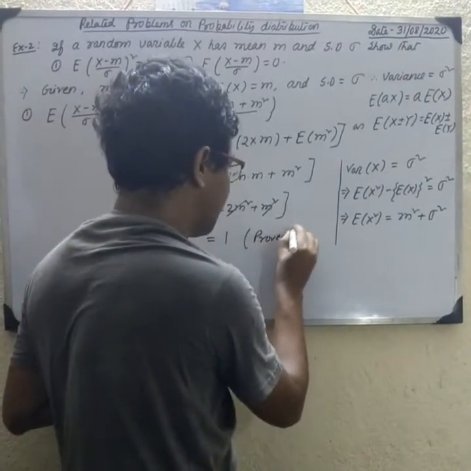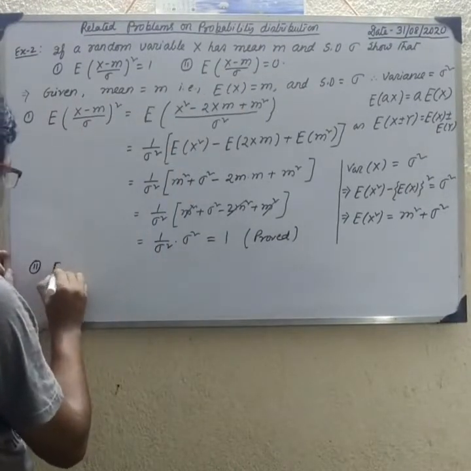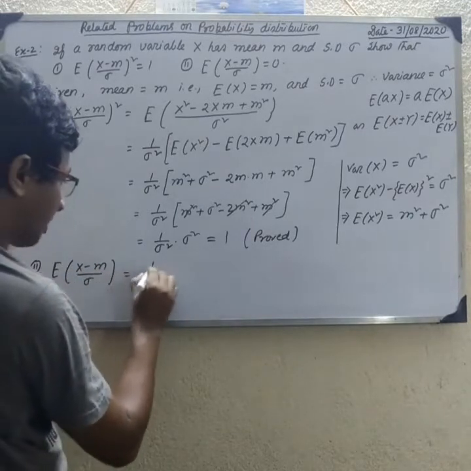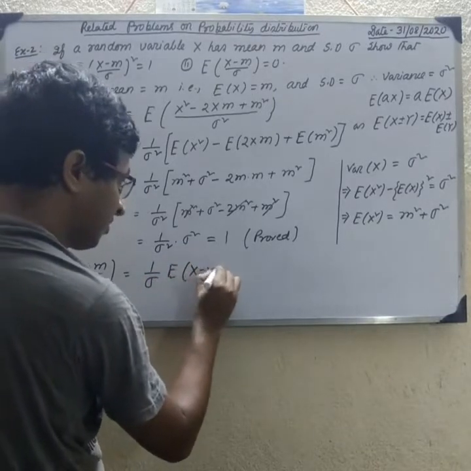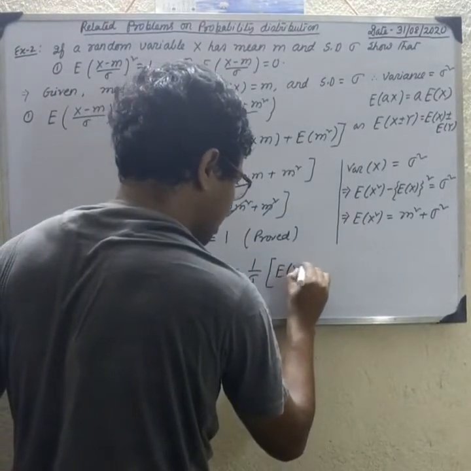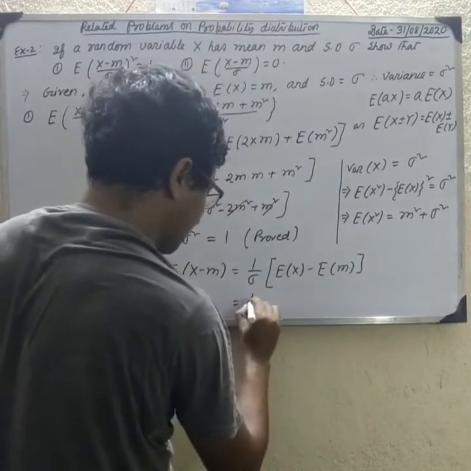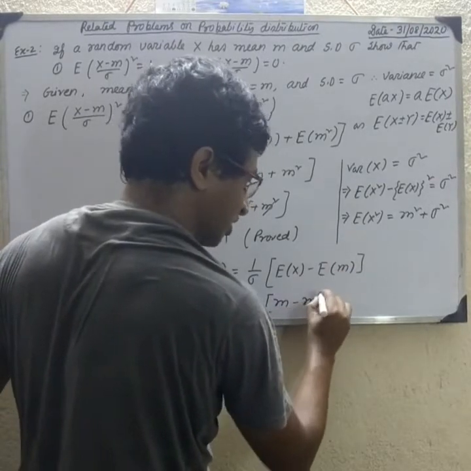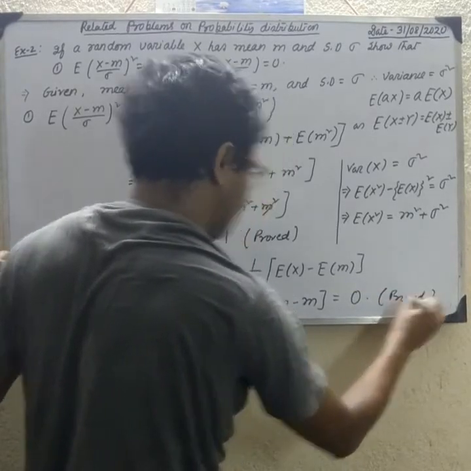And second one is very easy. What is the second one? Second one is E of x minus m by sigma. So 1 by sigma outside of E of x minus m, that is 1 by sigma E of x minus E of m. E of m is constant, so 1 by sigma E of x equal to m, and E of constant equal to constant, that is 0. So second one is very easy.